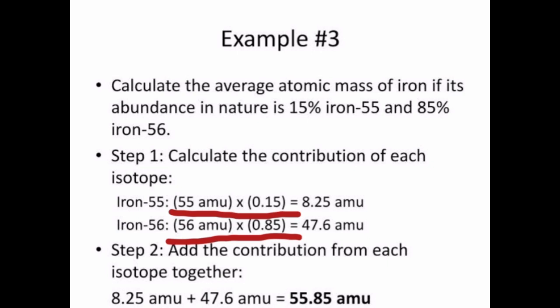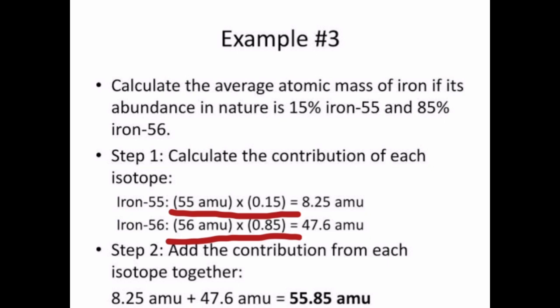And iron 56 has its mass 56 and its natural abundance is 0.85. So we will multiply the mass and the natural abundance of each of the isotopes and find the sum of the values. So we will get the average atomic mass of iron, that is 55.85 AMU.